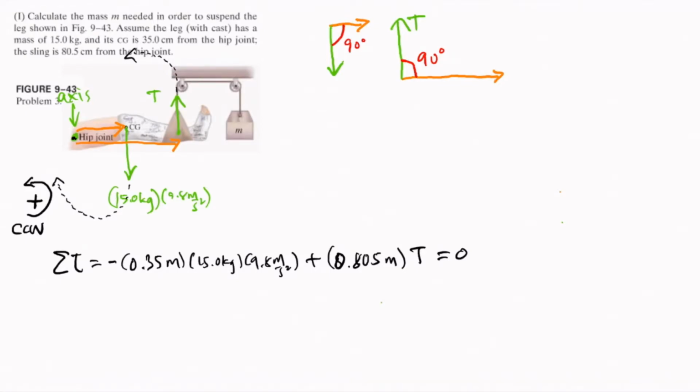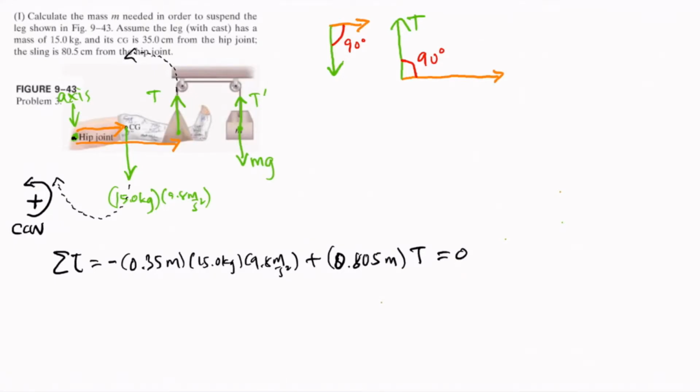Now we can easily solve for the tension as shown, but we don't really need to solve for the tension. What we need to do is to relate this tension to the mass m, because that's what's required in this problem. So how do we relate that tension T to the mass m? Let's first focus on the mass m. On the mass m, there are two forces acting on it. We have the tension due to the string, which we now call T prime, and the weight of the mass, which we call mg.